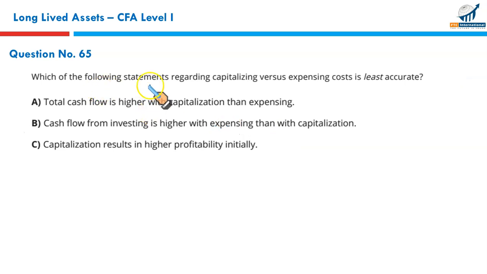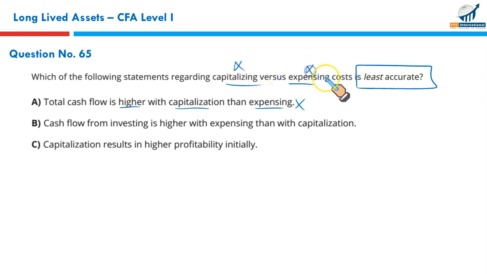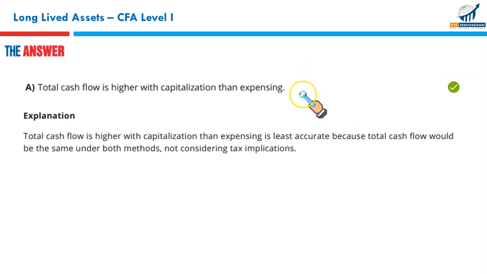Next, which of the following statements regarding capitalizing versus expensing is least accurate? Total cash flow is higher with capitalization versus expense. Now, this is a wrong statement, least accurate. Why? Because total cash flow stays the same whether we capitalize or whether we expense it. In one form it will appear in investing, in the other it will be operating. So either it's investing or operating, total cash flow stays the same. This is least accurate and the right answer.